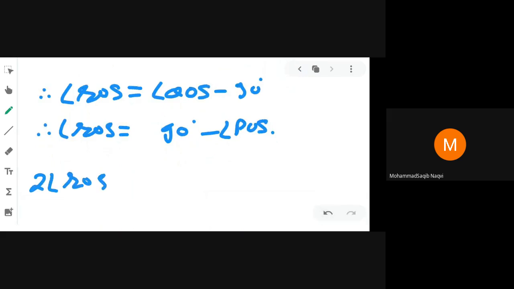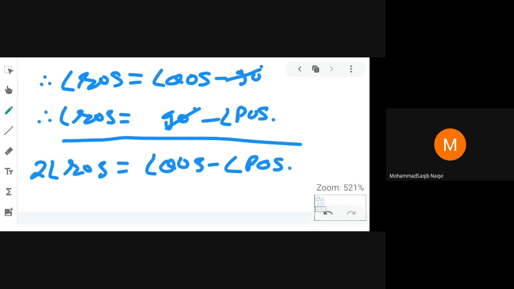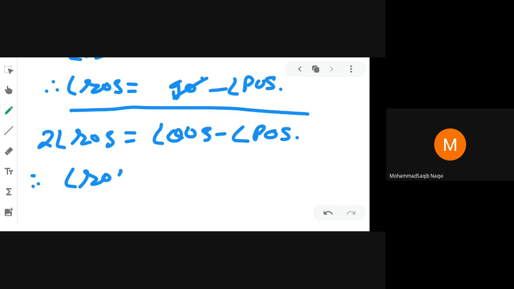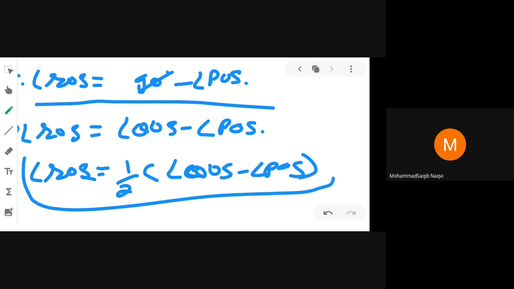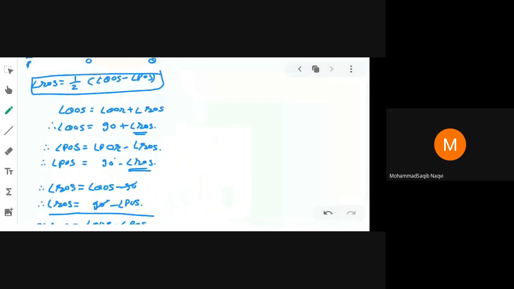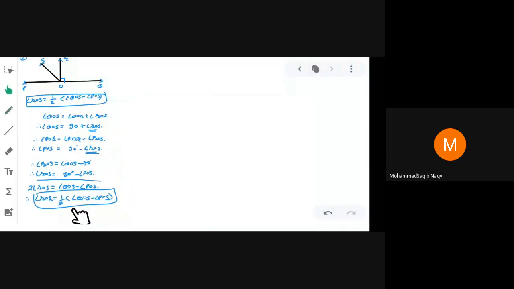Adding them, 2 ROS is equal to minus 90 plus 90, which will cancel, and we get angle QOS minus angle POS. We have to find angle ROS, and for this we take 2 in the denominator. So angle QOS minus angle POS. You can see what we have to prove: angle ROS is equal to 1/2 of angle QOS minus angle POS. Clear all of you?